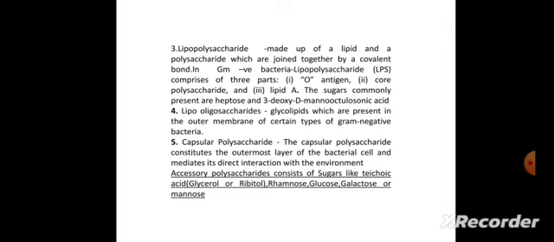Lipo-oligosaccharides are glycolipids which are present in the outer membrane of certain types of gram-negative bacteria. The capsular polysaccharide constitutes the outermost layer of the bacterial cell and mediates its direct interaction with the environment. Accessory polysaccharides consist of sugars like teichoic acids, rhamnose, glucose, galactose or mannose.